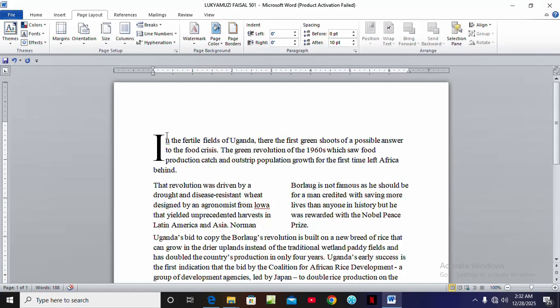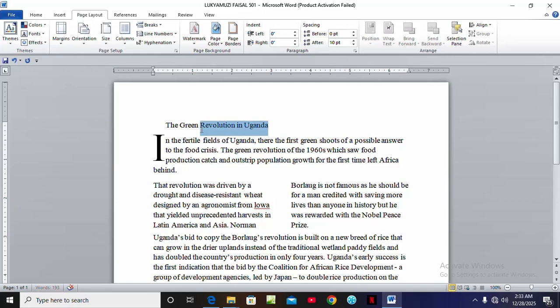We need to have this space here. So we are going to insert our title. You can name it the Green Revolution in Uganda, but you can use any title of your choice.